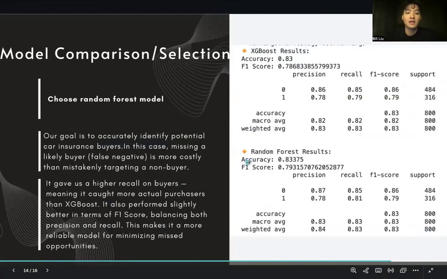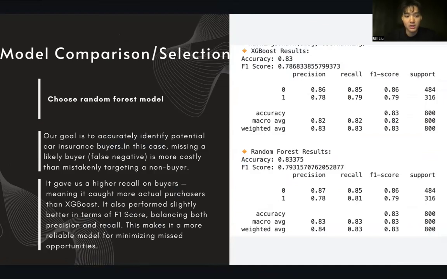The next step is model comparison and selection. We conclude that we're going to use the random forest model because our goal is to accurately identify potential car insurance buyers. In this case, missing a likely buyer, a false negative, is more costly than mistakenly targeting a non-buyer, because the random forest model gives us a high recall on buyers, meaning it caught more actual purchases than XGBoost. That's the reason why we chose the random forest model.